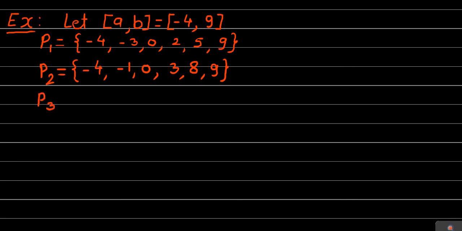Consider the next partition, the set P3, which consists of -4, -3, -2, -1, 1, 2, 5, 8 and 9.